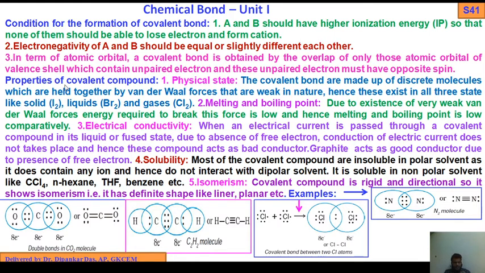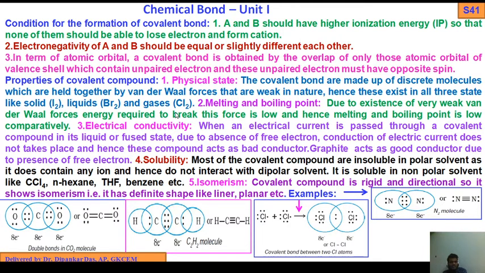Now, properties or characteristics of covalent bonds. First one is physical state. Covalent compounds are made of discrete molecules which are held together by van der Waals forces, which are weak in nature. Hence these exist in all three states: solids like I2, liquids like Br2, gases like Cl2. Next, melting and boiling point.